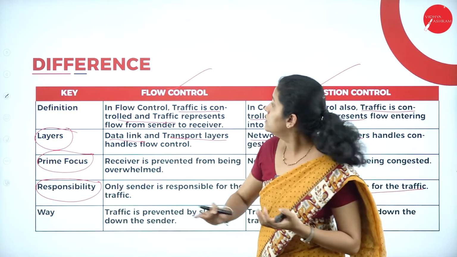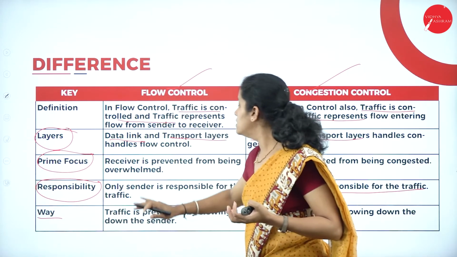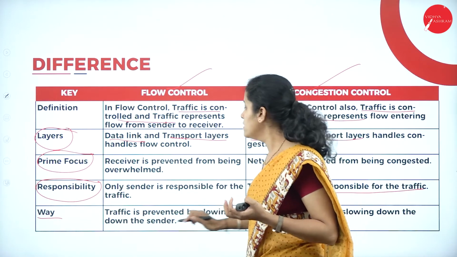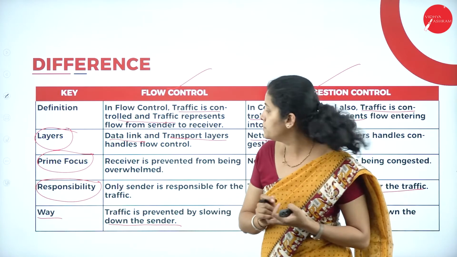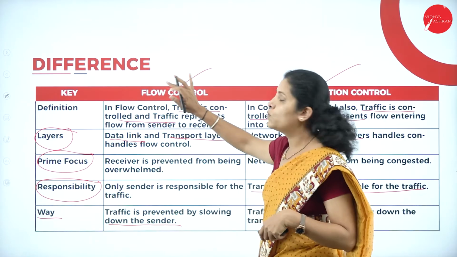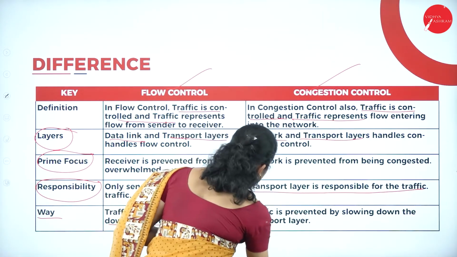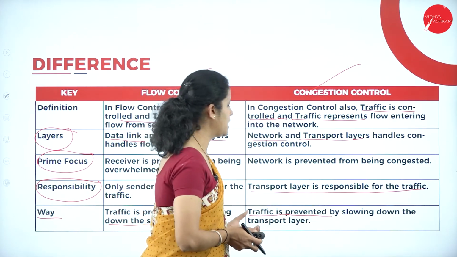The next difference, with respect to way, is that the traffic is prevented by slowing down the sender in flow control, whereas in congestion control the traffic is prevented by slowing down the transport layer.